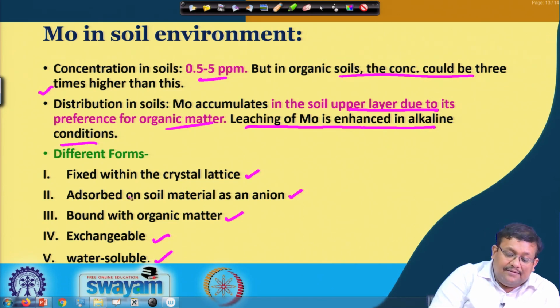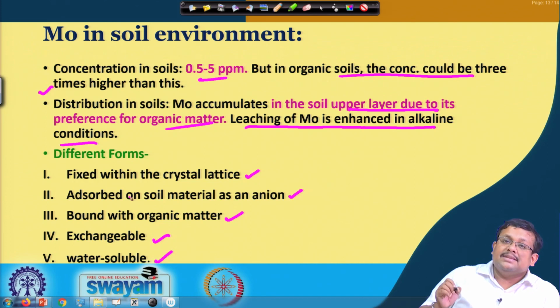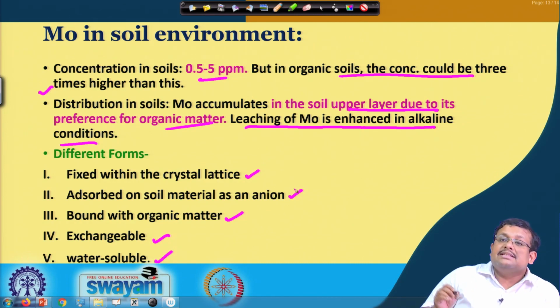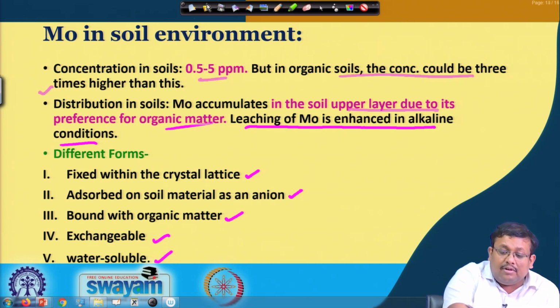Since molybdenum is present in anionic form, it can get adsorbed onto soil sites where positive charge develops due to pH dependent charge. Bound with organic matter we have already discussed, and it is also available in exchangeable as well as water soluble forms.